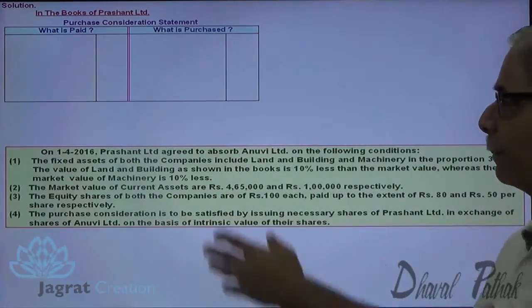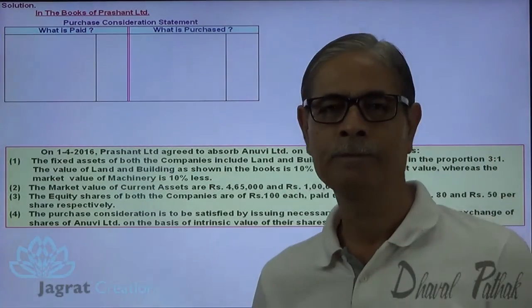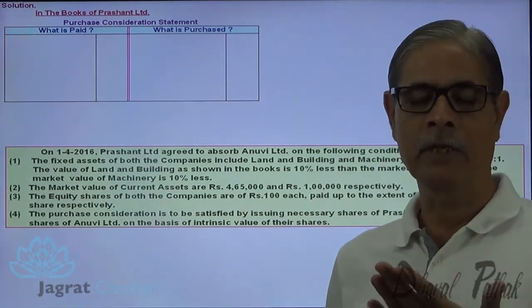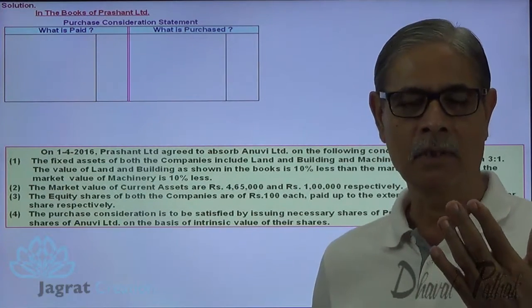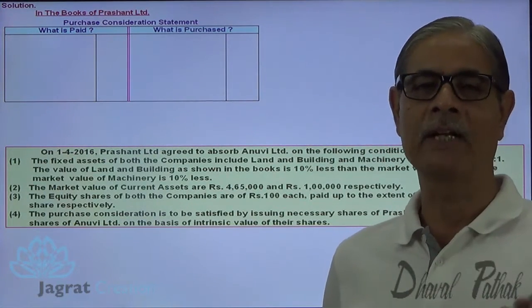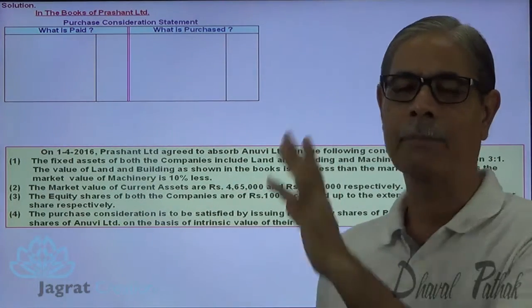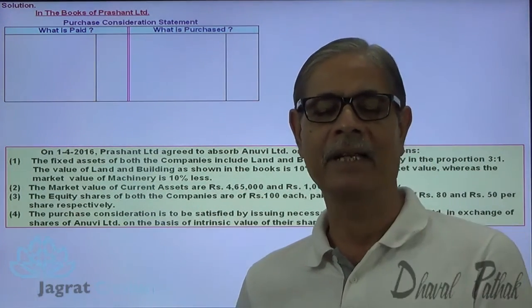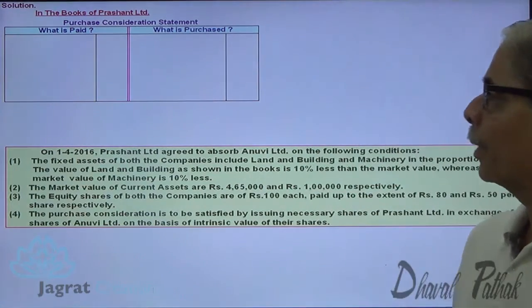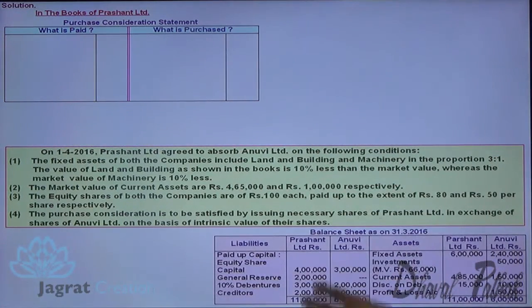Now look at the sum. I bring the details of the sum here before you. It's not that you are required to look at the sum in your textbook or notebook and look at the solution on the screen. Not like that. This is the part of the sum that I bring on the screen for your better understanding and concentration. Now see, this is the balance sheet.